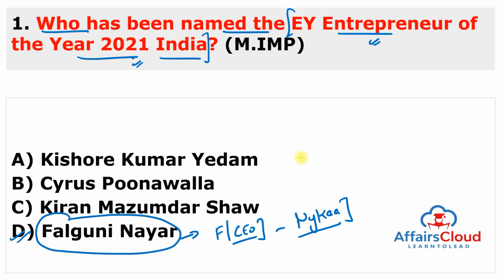And you can also remember the other name. This is Kiran Majumdar Shah. Kiran Majumdar Shah, who is currently the chairman of a very important pharmaceutical company, Biocon, won the EY World Entrepreneur of the Year Award in 2020.